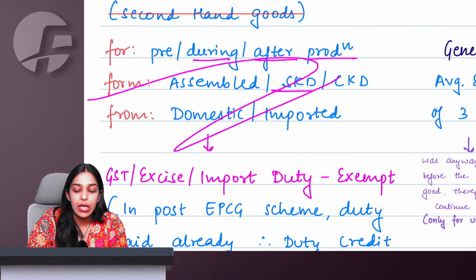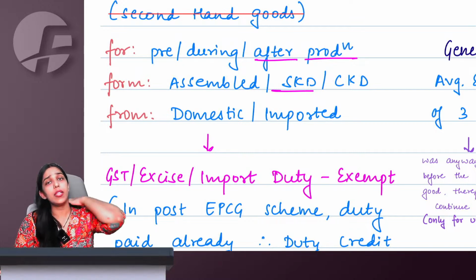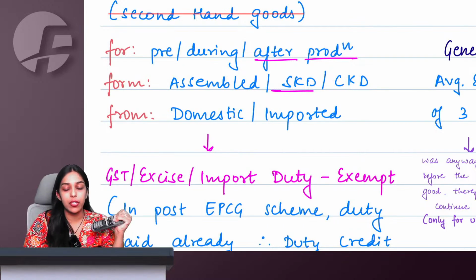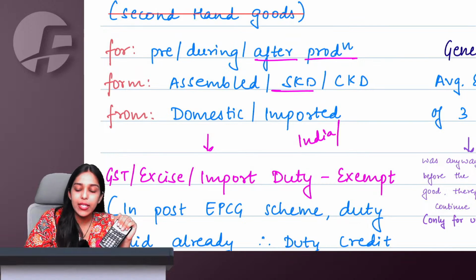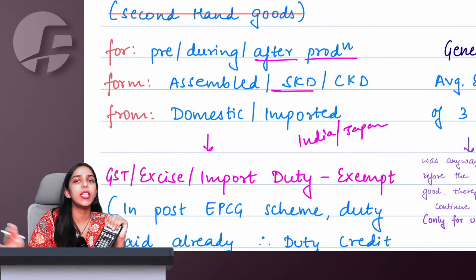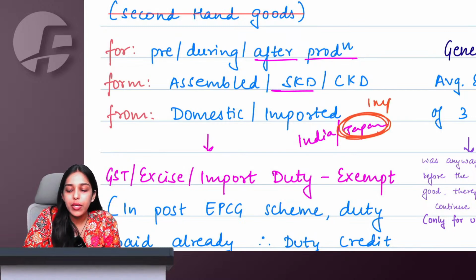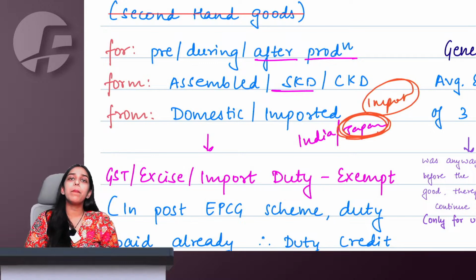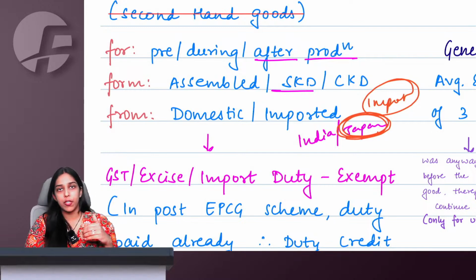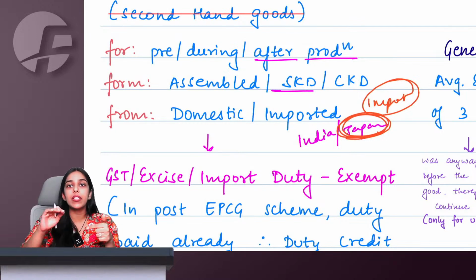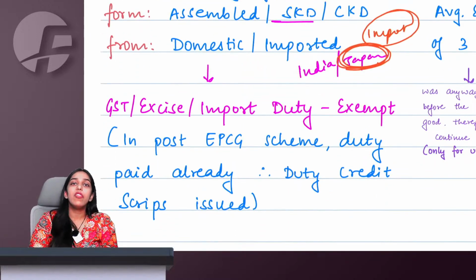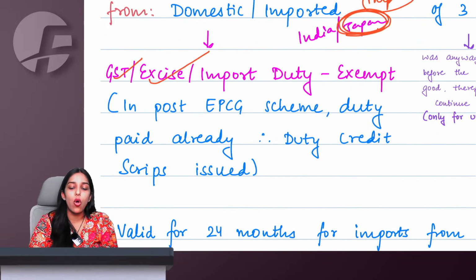See, government will be more happy. Let us say the machine that I want to use to manufacture calculators is available in India also. I can import this machine from, let us say, Japan or China or Germany also. Now in that case, government will be happy. No, if government gives me benefits only if I import the machine, of course, I will prefer to import the machine because my duties will be exempted. But what government says, even if you are not importing the machine, you are domestically from India only purchasing the machine, you will use this machine to manufacture something that you are going to export, then within India also, we will exempt any duty applicable like GST, excise or import duty on imports.